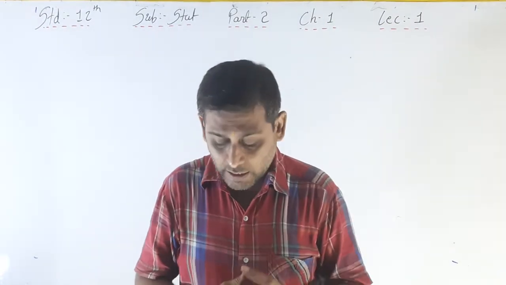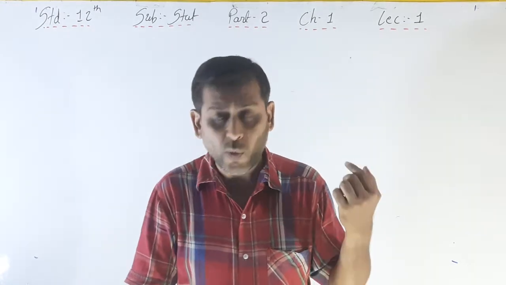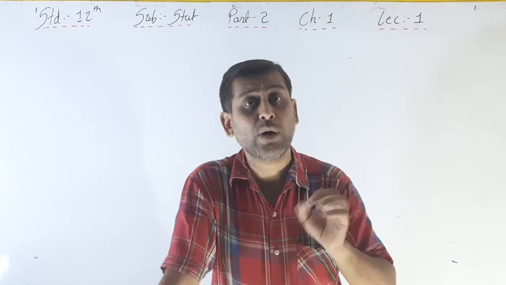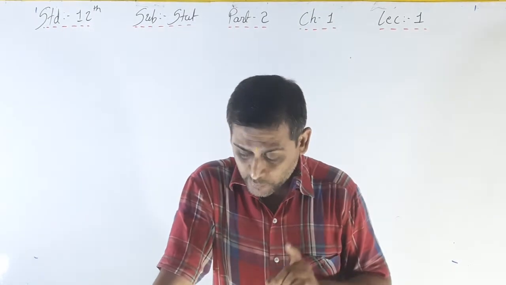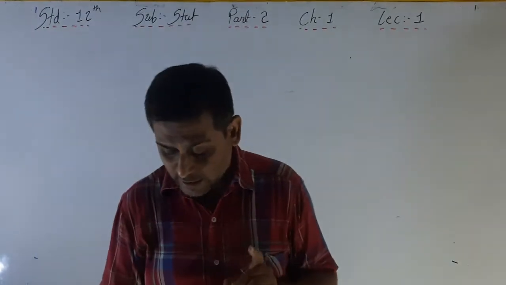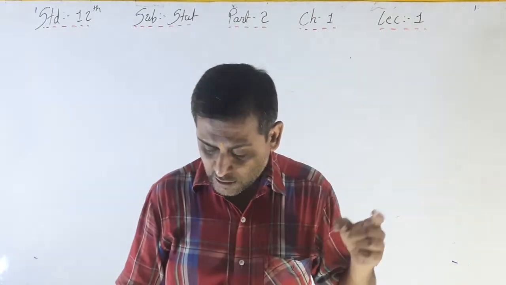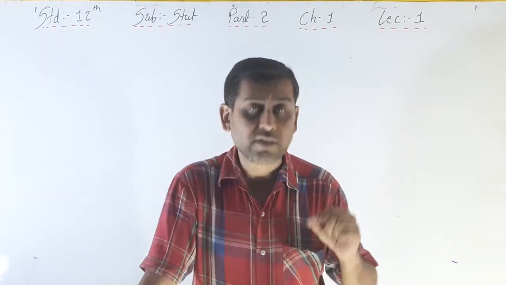Next, third: suppose there is a wheel marked with the numbers 0 to 9, that is 0 1 2 3 4 5 6 7 8 and 9. A pointer is kept against it. If this wheel is rotated by hand, it will spin and become stable after some time.